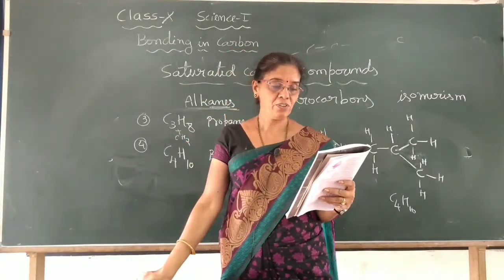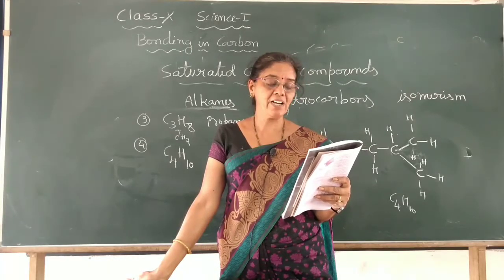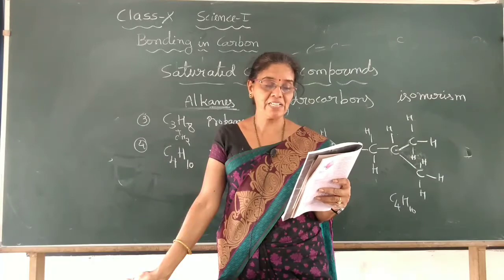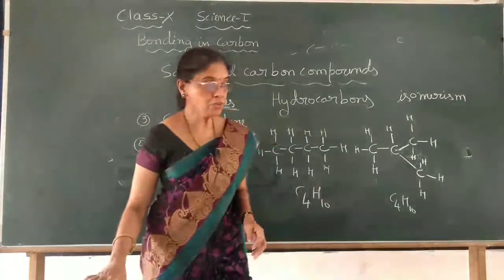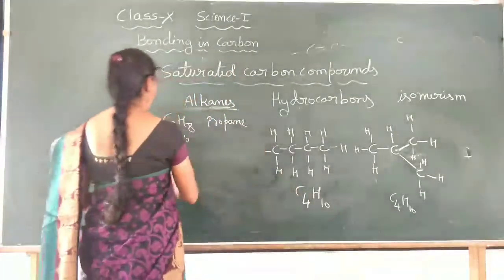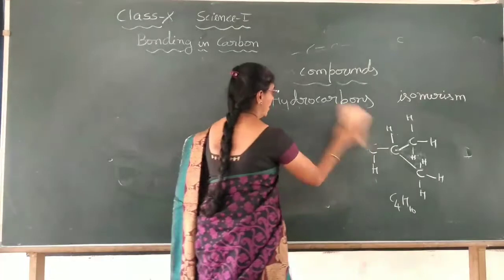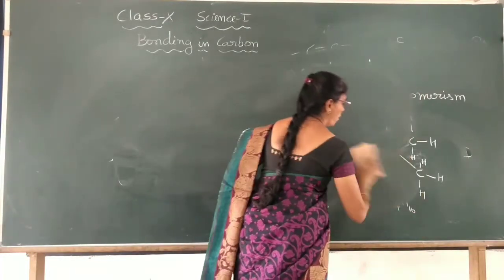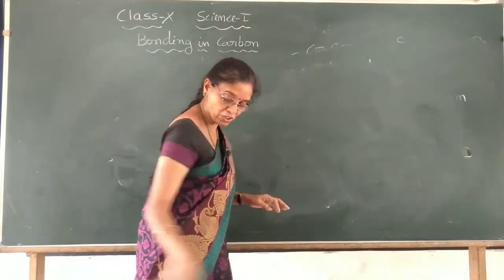Page number 5, questions. What would be the electron dot structure of carbon dioxide, which has the formula CO2? Can you write it yourself, children? How does carbon dioxide form the covalent bond? I will give the clue, try it.